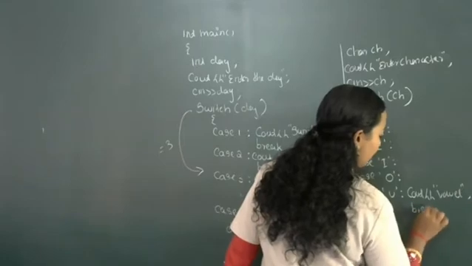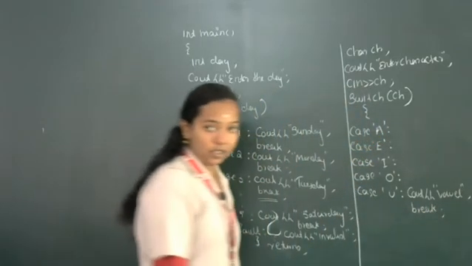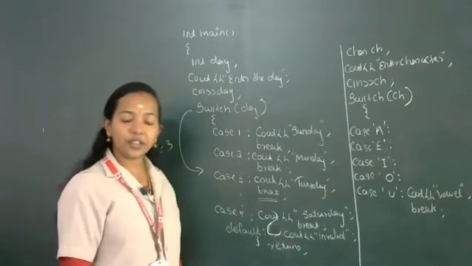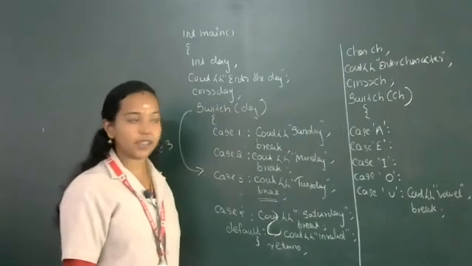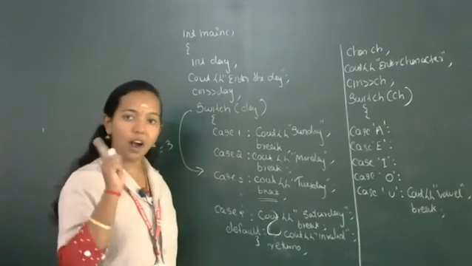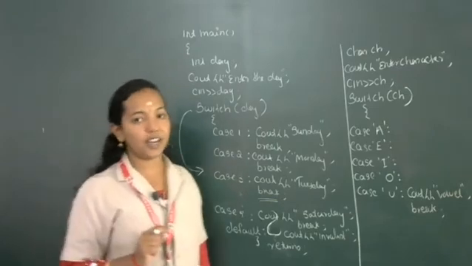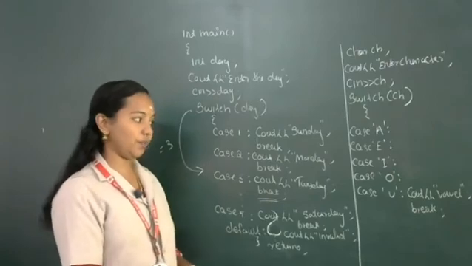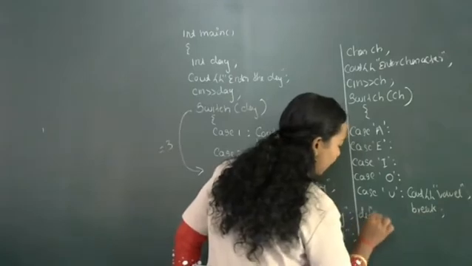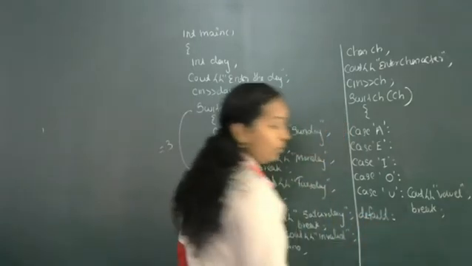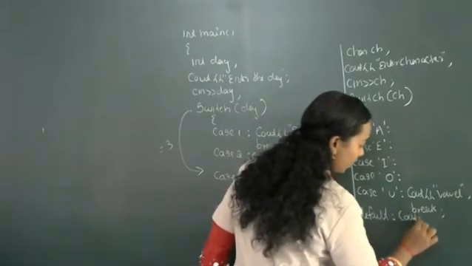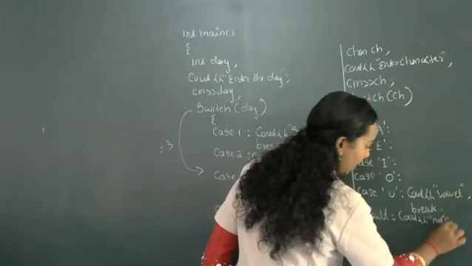Then you don't want to give multiple breaks if the case constants return the same output for all these cases. You don't want to use multiple break statements. You want to write one output statement. Immediately after the output statement, you want to use break statement. So here I include break statement. Then after that you want to write default. What will be the default value? Cout not a vowel.